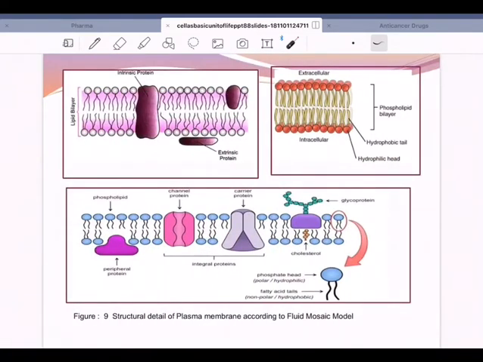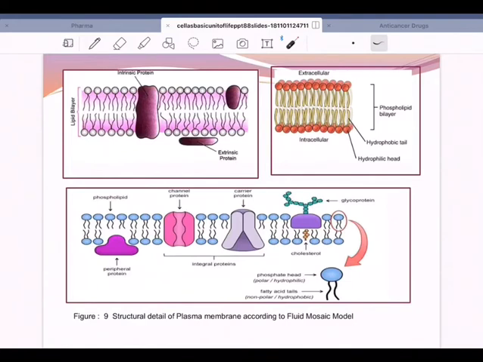And here is the structure. This is how the plasma membrane fluid mosaic model will be present. And this, remember, is presented by Singer and Nicholson. And this is described as protein icebergs in a sea of lipids. I repeat, protein icebergs in the sea of lipids.